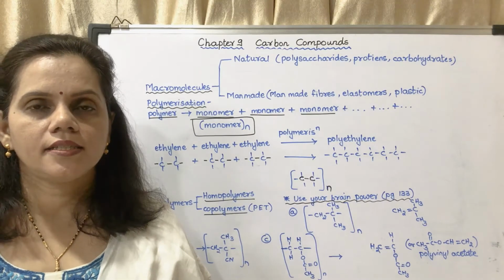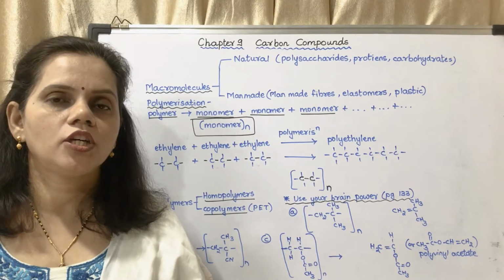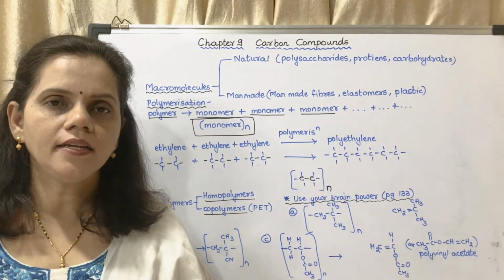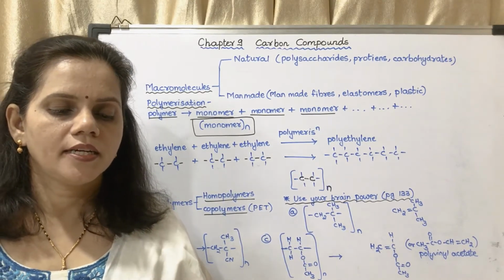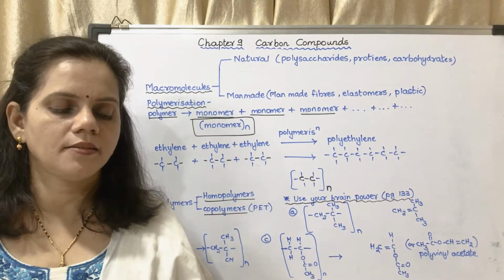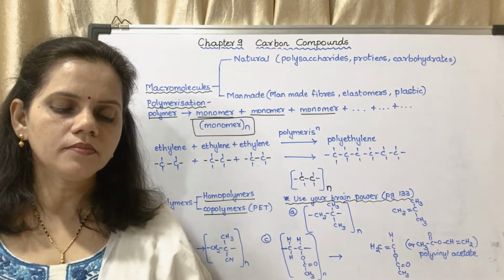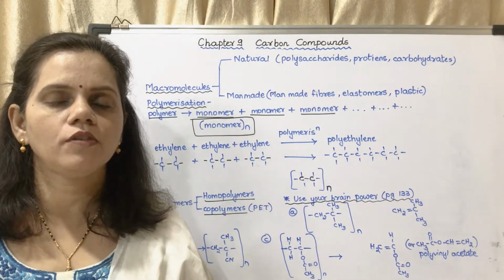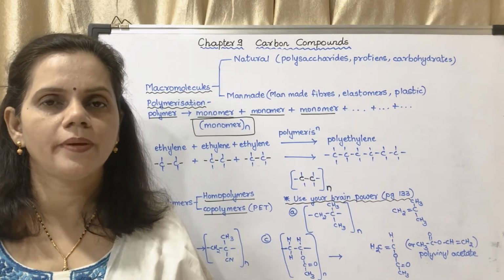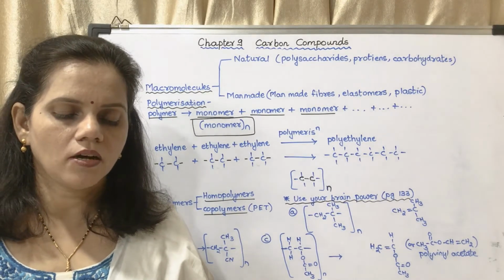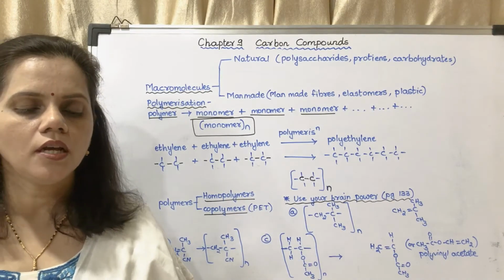DNA. Okay, it is a polymer which is made up of several nucleotides. If you remember, one nucleotide is made up of one sugar, one nitrogen base and a phosphate molecule. It is found in chromosomes of living organisms. RNA, it is also made up of several nucleotide units. It is found in nucleus and cytoplasm of every cell. Rubber, the name of the monomer is isoprene. It occurs in the latex of rubber tree. So these are some examples of natural polymers.